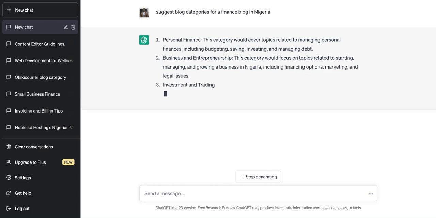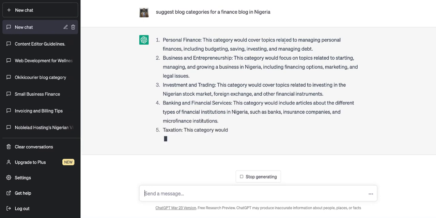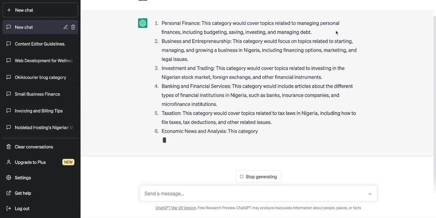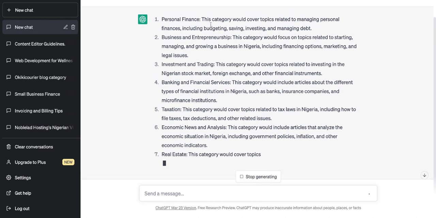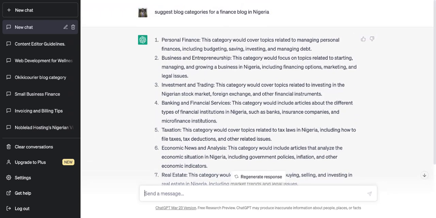And that's the thing about ChatGPT. It said personal finance. This category will cover topics relating to managing personal finances, including budgeting, saving, investing, managing debt. Then there's business and entrepreneurship. So these will be the blog categories: personal finance. Now, under each category, we can talk about managing personal finance, we can talk about budgeting.